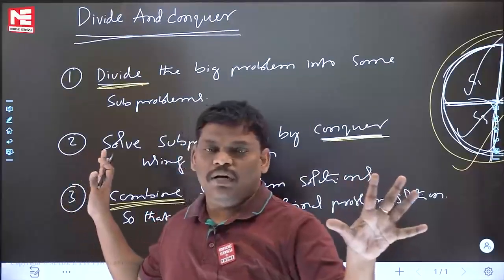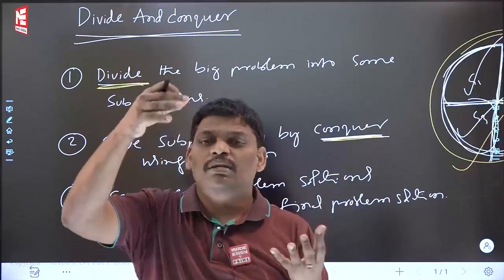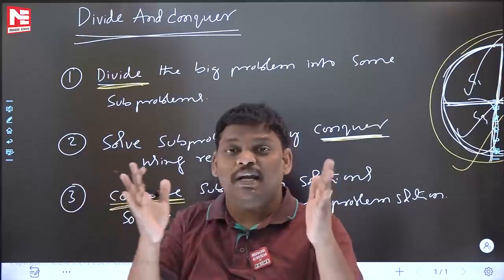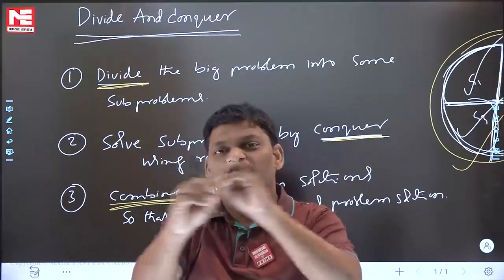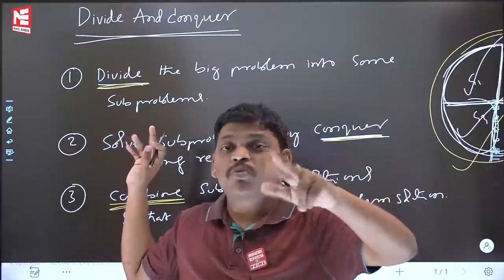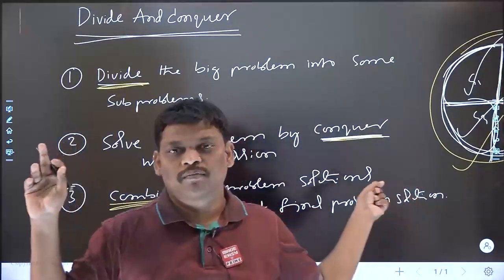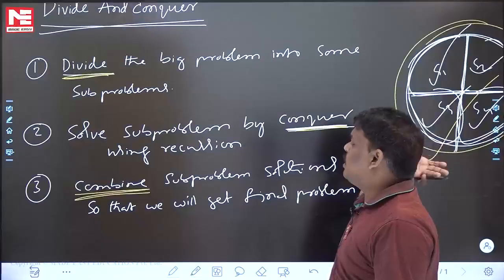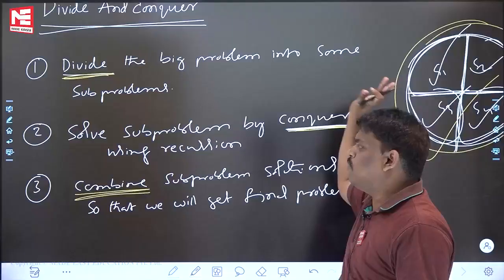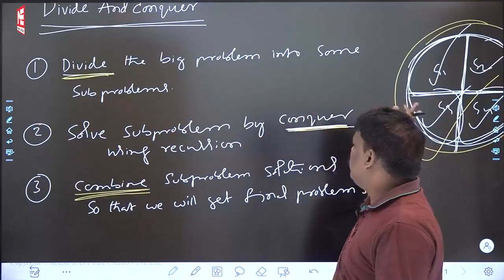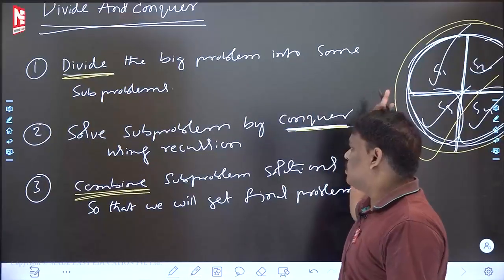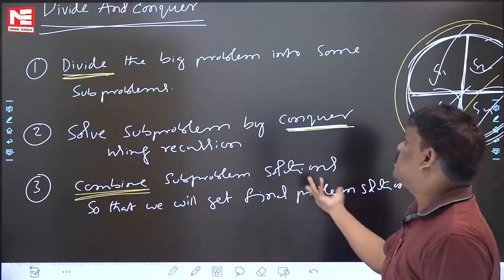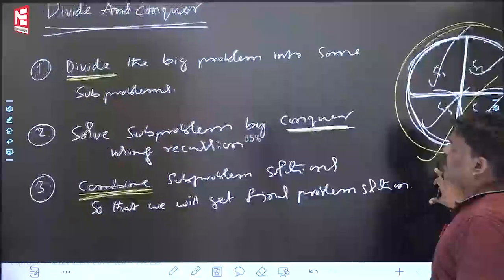Please be careful. I have said about 100 things to you as of now about divide and conquer, repeatedly. If you get the major point, it's okay; one or two small doubts can be handled further. I have also written on the board what divide and conquer is. Divide the bigger one into subproblems. Solve all the subproblems using force; that is called conquer. Combine the subproblem solutions so that you get the final problem answer; that is called combine. This is called divide and conquer.